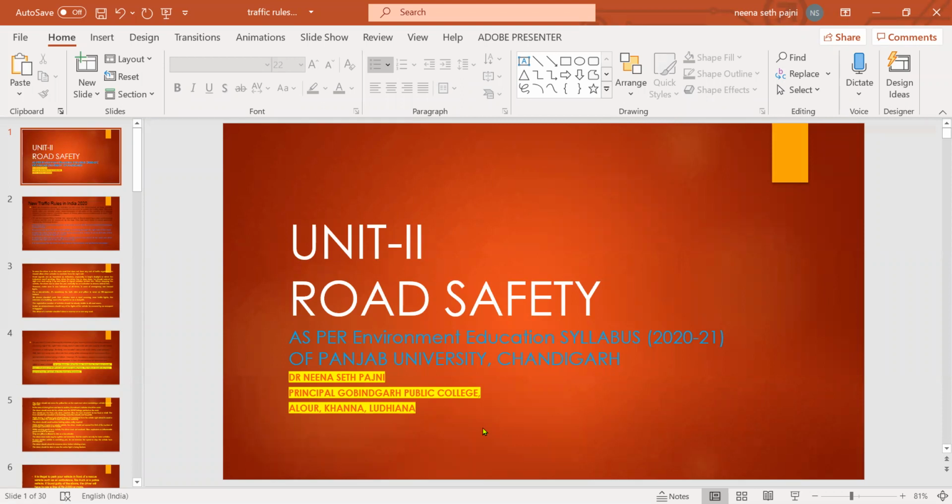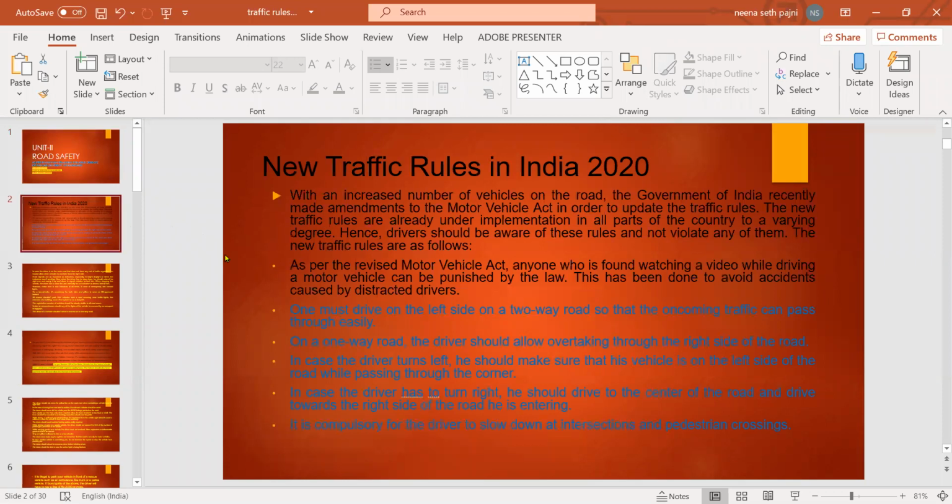Dear students, today we will talk about Road Safety Unit 2 as per the Environment Education Syllabus of 2021 of Punjab University, Chandigarh. We will take here main points only, as we all are aware that new traffic rules in India are there and have been implemented from 2020.